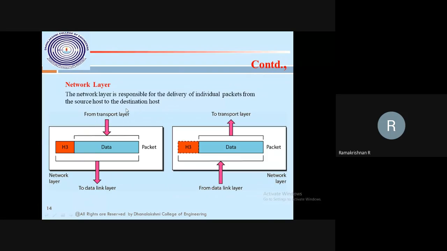Then see, this is a packet here. In the physical layer the data will be bits, zeros and ones. In the data link layer the bits are collected to make a frame. Then the frame is converted into a packet in the network layer. The network layer is responsible for delivering individual packets from the source host machine to the destination machine, and physically the router is connected to that. This is the network layer.